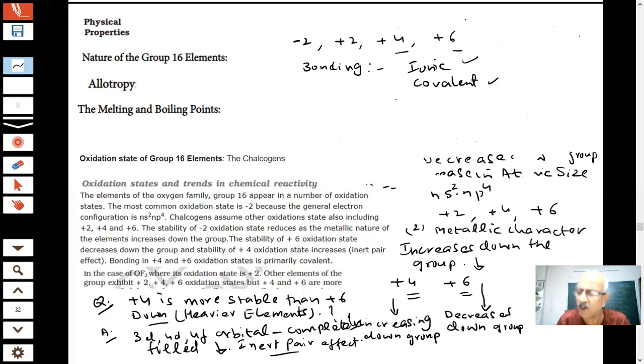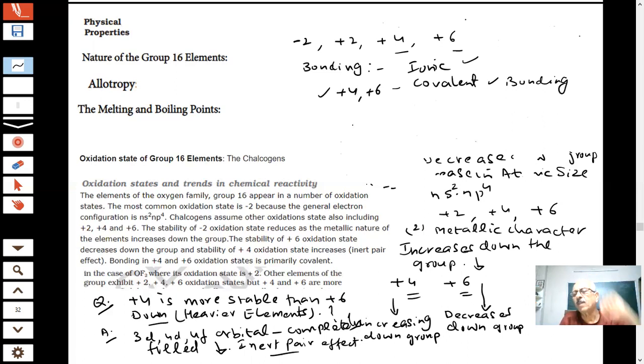Lower oxidation state or higher oxidation state, sir? Higher oxidation states. That means plus 4 and plus 6, they will be forming more covalent type of compounds. They will show covalent bonding. Why? Because what is the reason? Removing 4 and 6 electrons is very difficult. It will require a lot of energy. So what will they do?